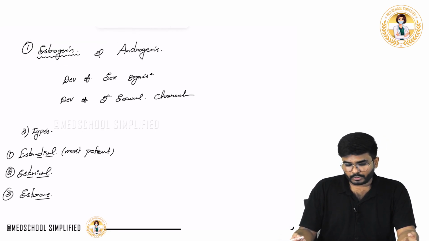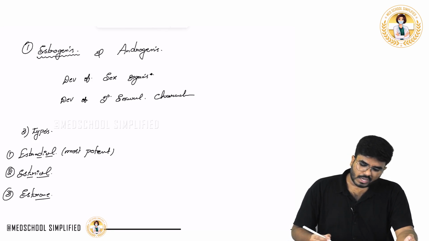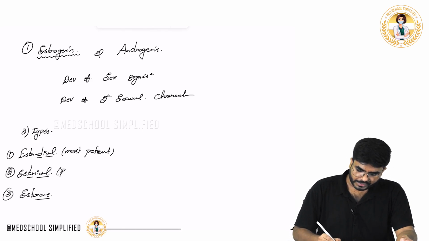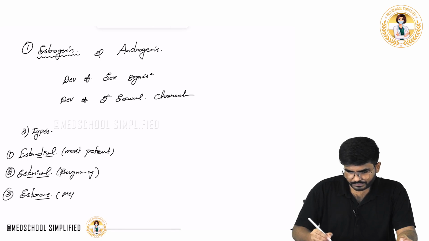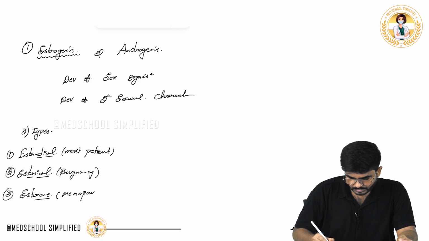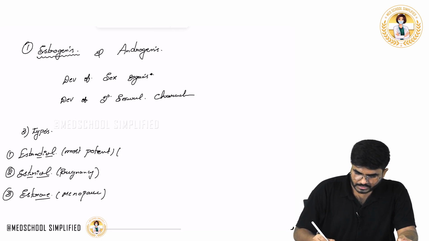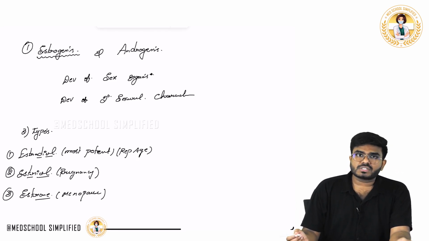Estradiol is mainly seen in the reproductive age group. Estriol is seen during pregnancy. And estrone is seen during and after menopause. And estradiol is seen during the reproductive age group, in adults.